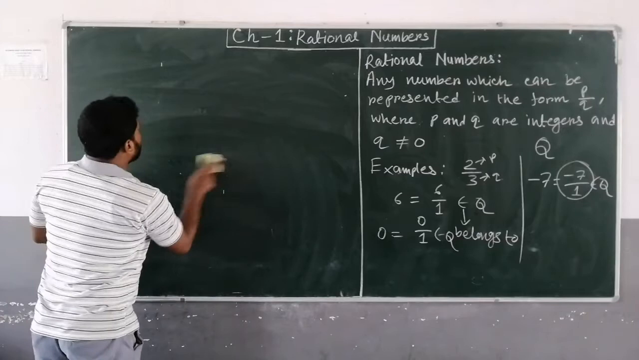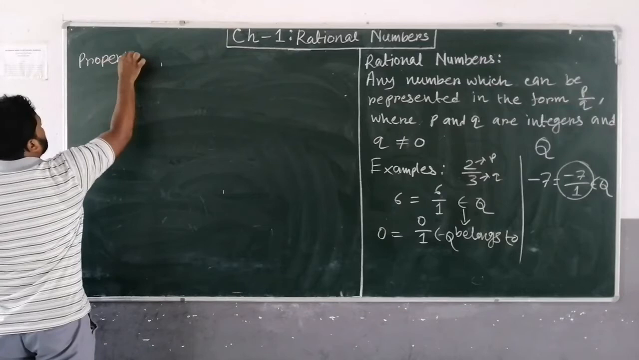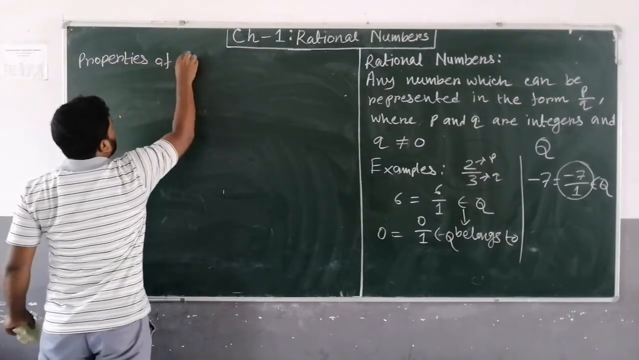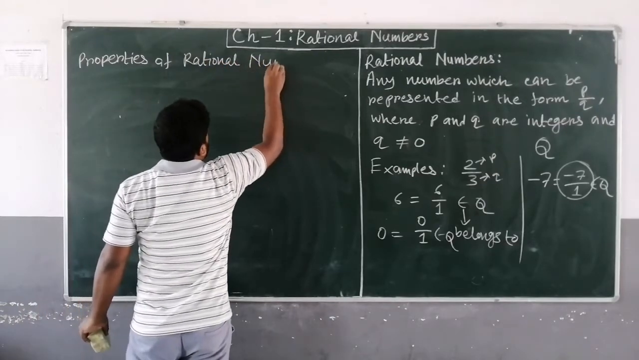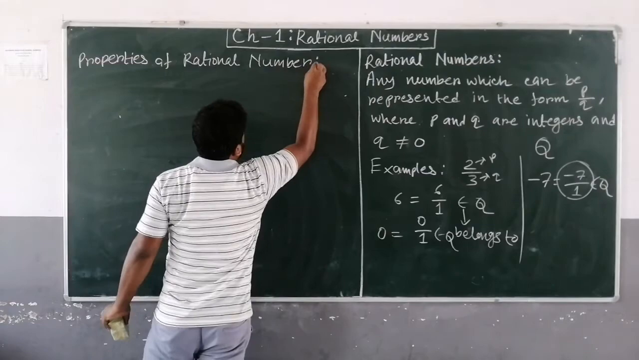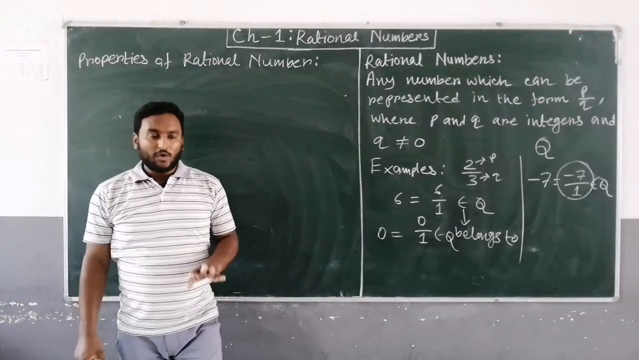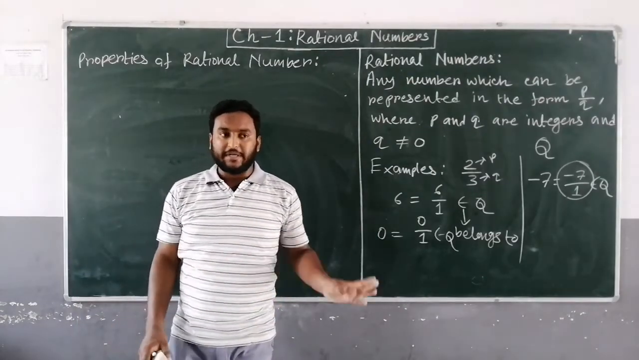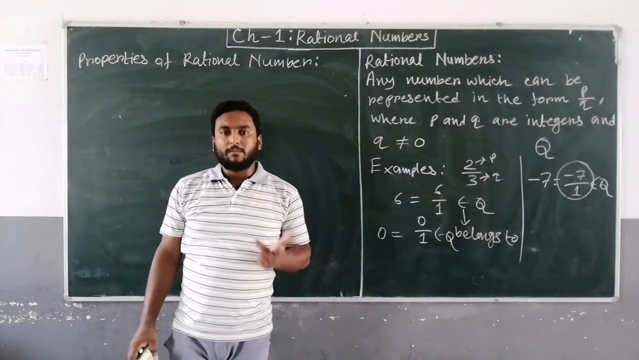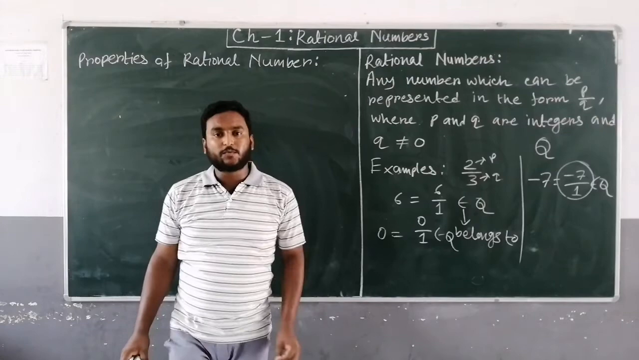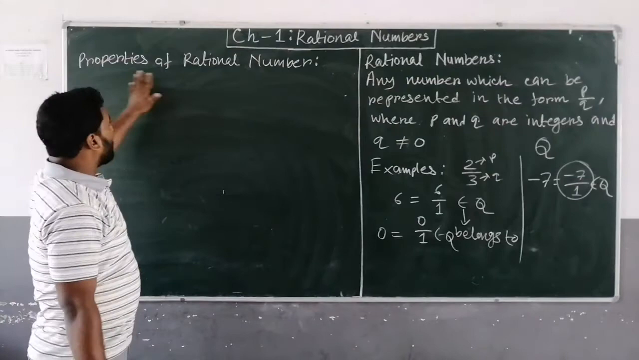Okay, properties of rational numbers. Before going to the properties of rational numbers, one thing you have to keep in mind: there are four fundamental operations in arithmetic. First of all, that is addition. Second one, subtraction. Third one, multiplication, and fourth one, division. So these four are the fundamental operations of arithmetic. Okay. So properties of rational numbers.